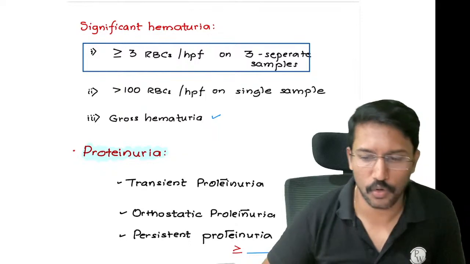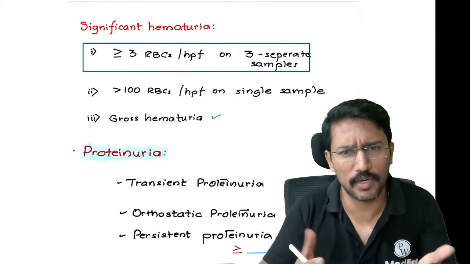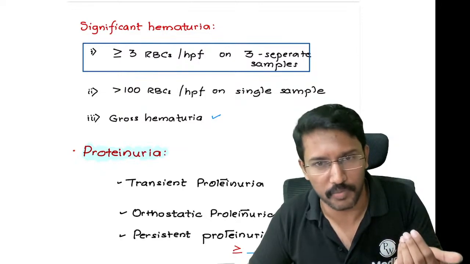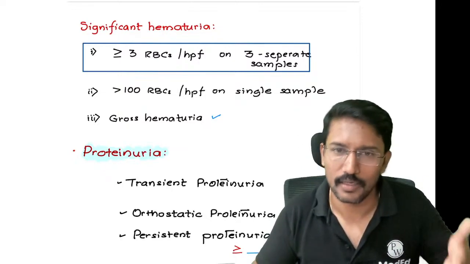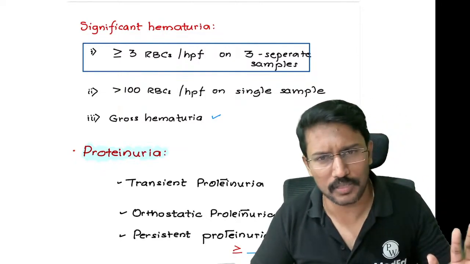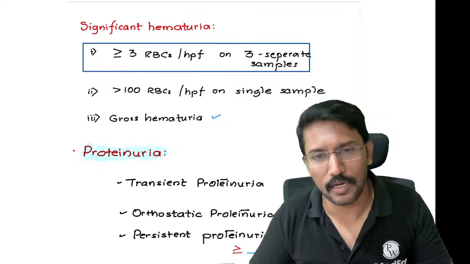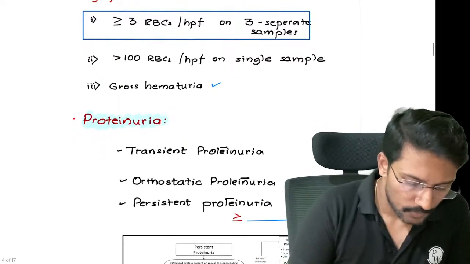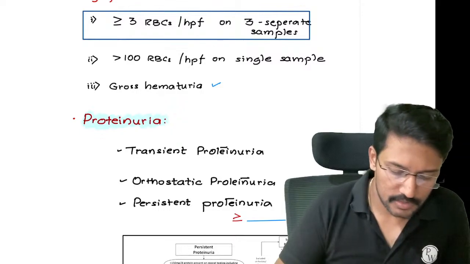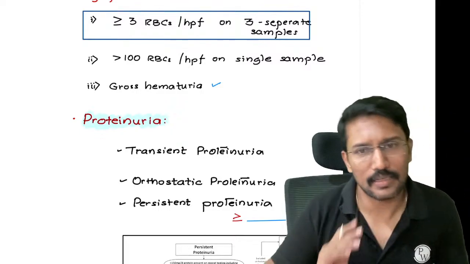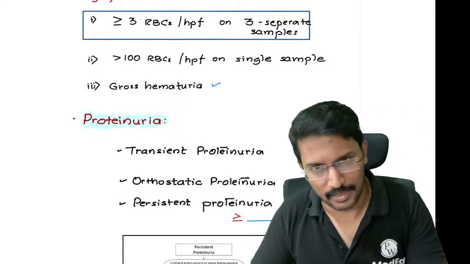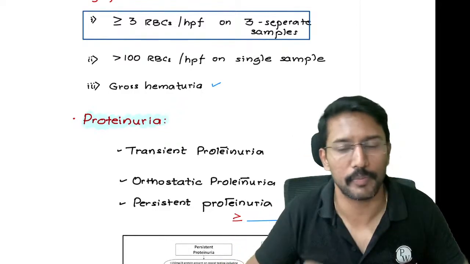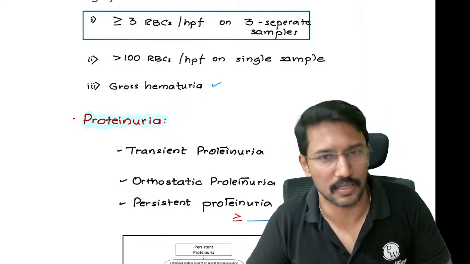One of them is gross hematuria. Now what do I mean by gross hematuria? Gross means visible hematuria. I don't need to see under the microscope. Directly blood ही दिख रहा है urine में, right? Patient came and told that I'm passing blood in urine. That is gross hematuria. उतना blood urine में जा रहा है तो significant होगा ही, right? Second is more than 100 RBCs per high power field on a single sample. किसी भी sample उठा लो, एक sample में आपको 100 से ज़्यादा RBCs हर high power field में microscope के अंदर दिख रहे हैं तो that is significant.